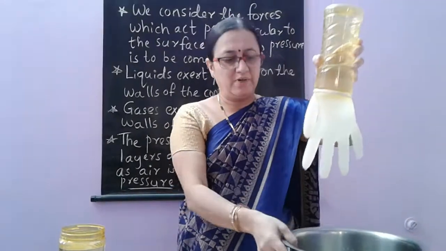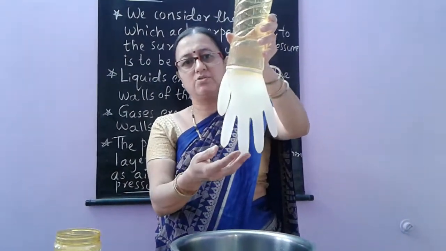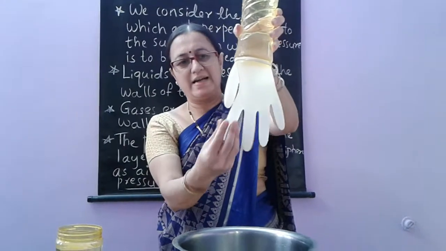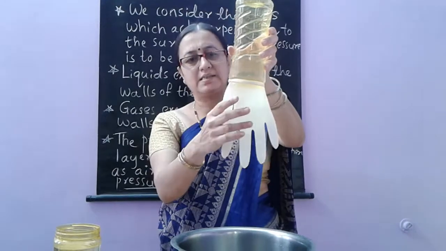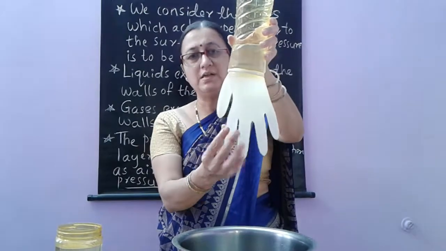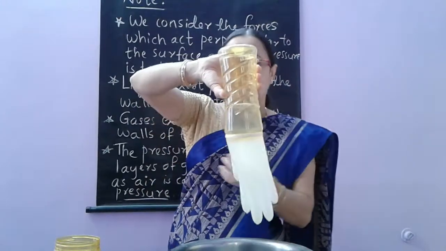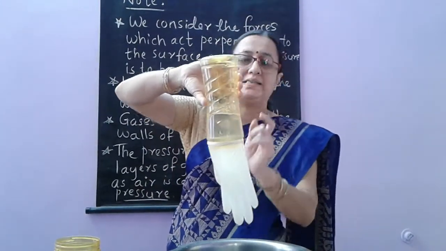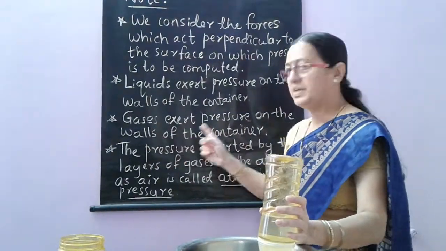Yes. Now we can see the water which is completely filled inside this glove. So we can see the swollen hands here, fingers. That is, the liquid inside is exerting a pressure on the walls of the container here. If I make it upside down, the same thing can be explained for gases. Gases exert pressure on the walls of the container.